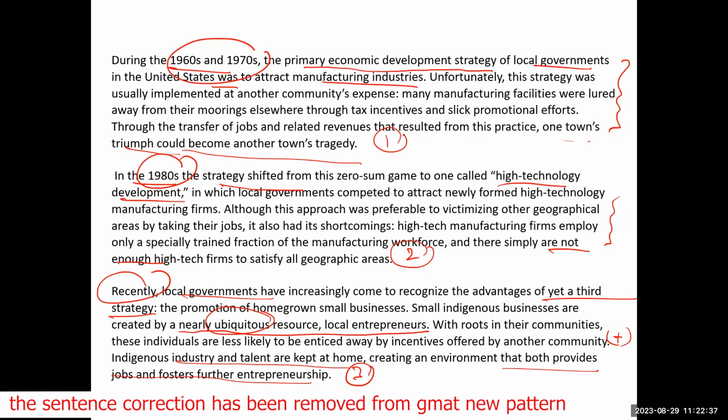So these entrepreneurs, because they have roots in the communities, they have families, they are linked to the communities, they will not easily move to another place. And they provide employment also, and they also encourage other people to generate employment or to take up entrepreneurship. This is what he's trying to tell us.